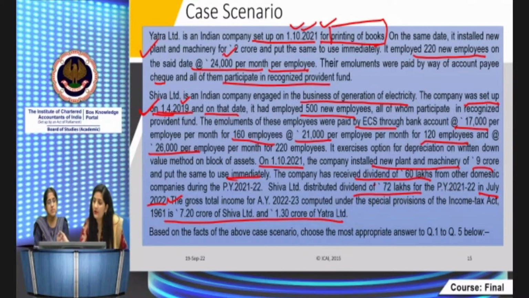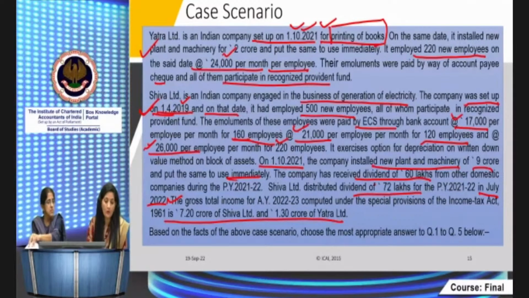See, 17,000 we are paying for 160 employees, so we will consider this cost. We will consider 21,000 per employee cost for 120 employees. Then there is 26,000 per month for 200 employees. This will not be considered as additional employee cost for the purpose of computing the deduction. So how much will it come to?